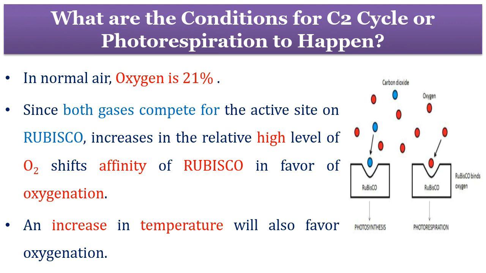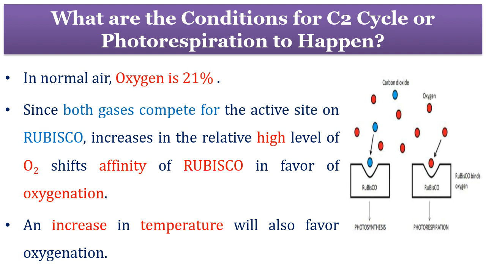During the evolution of Rubisco, carbon dioxide concentration was much higher compared to oxygen. So the enzyme Rubisco evolved with affinities for both carbon dioxide and oxygen at the same active site, without discriminating between the two gases.